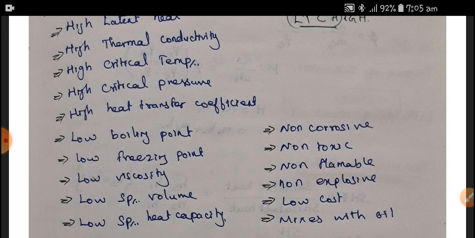It should be non-corrosive, non-toxic, non-flammable, non-explosive, low cost, as well as miscible with oil. Because the compressor has oil built in, the refrigerant should mix with the oil as well.